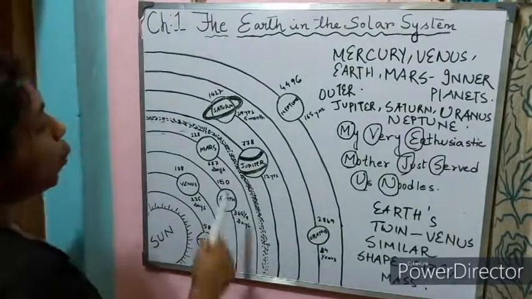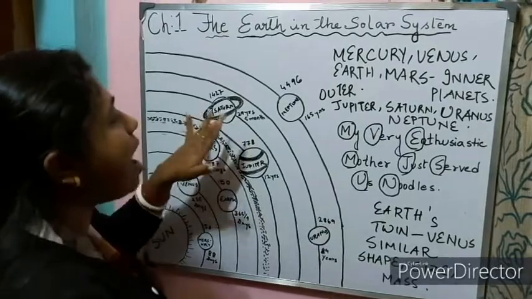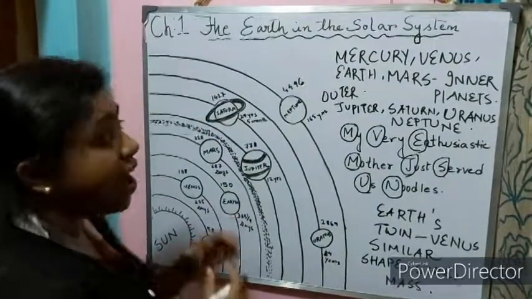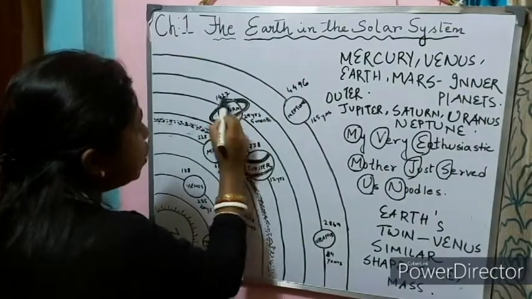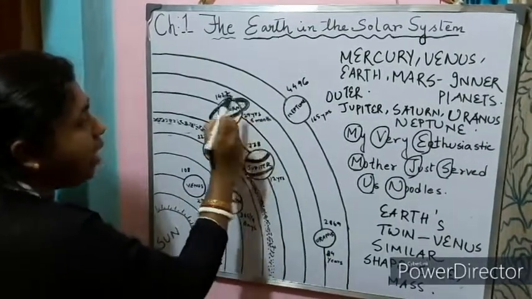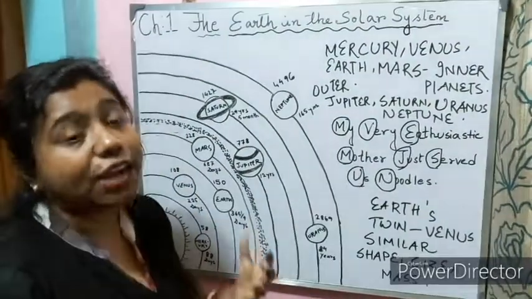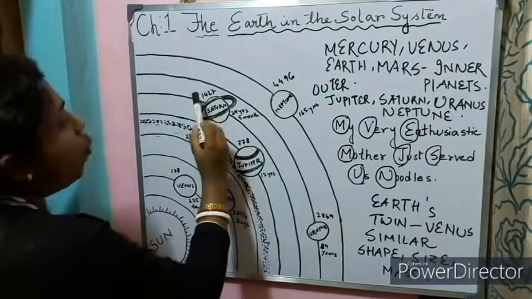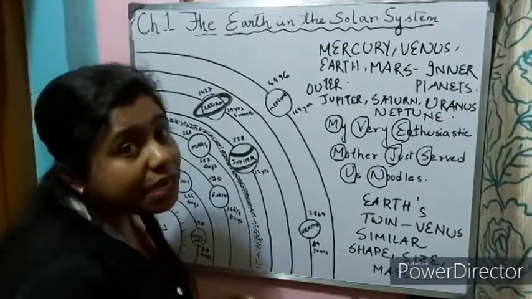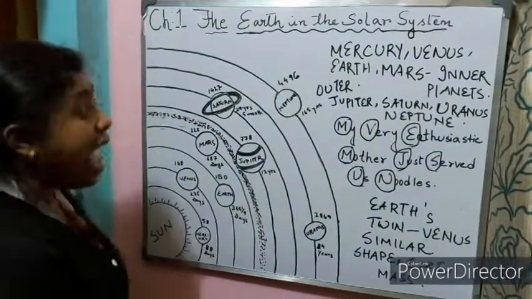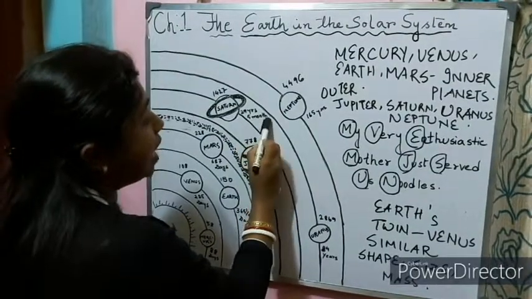Now let us move ahead with the next planet, the sixth planet, that is Saturn. This is the second largest planet. You can see a very unique thing in Saturn, that's a ring, right? So in Saturn we can find this ring. Now what is this ring made up of? This ring is made up of ice, dust and rocks. Saturn is 1427 million kilometers away from the sun, and it takes 29 years and 5 months to